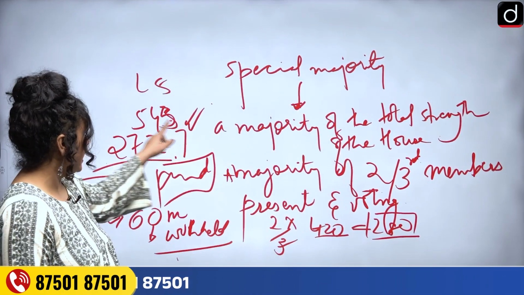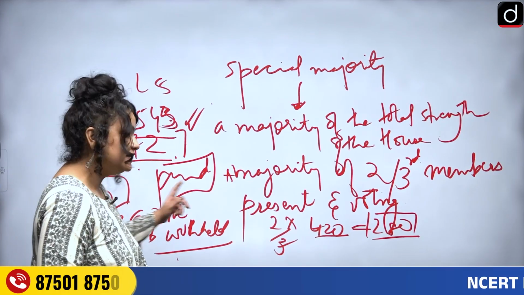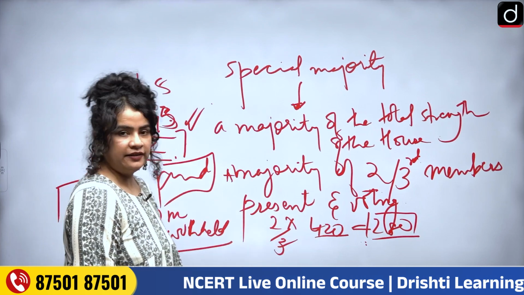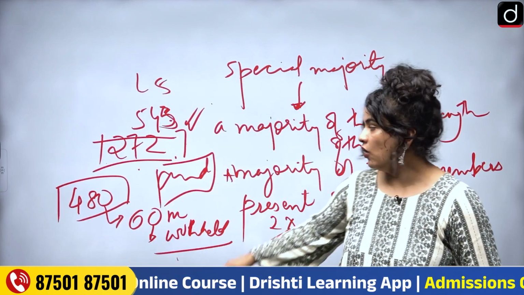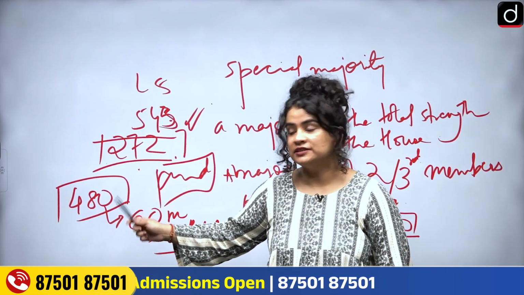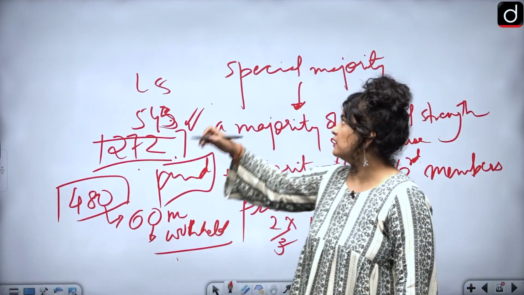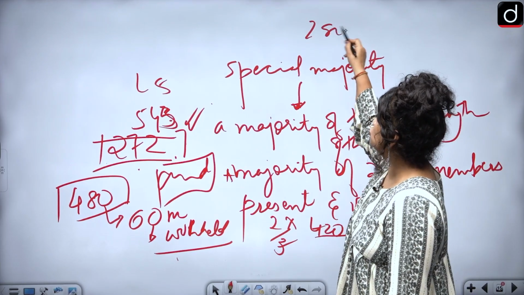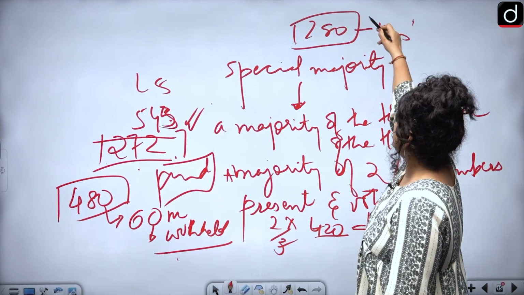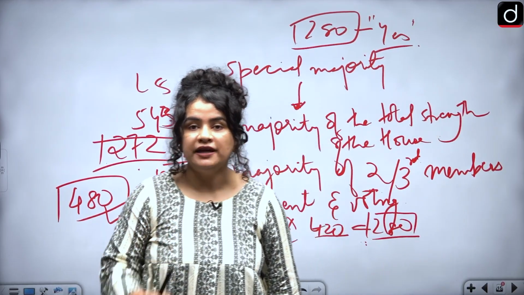So there have to be 272 members and there have to be 280 members. Which is the greater number? 280, right? So on a day where only 480 members of the Lok Sabha are present and out of those only 420 members are voting, we have to ensure 280 votes in favor for a judge to be impeached.